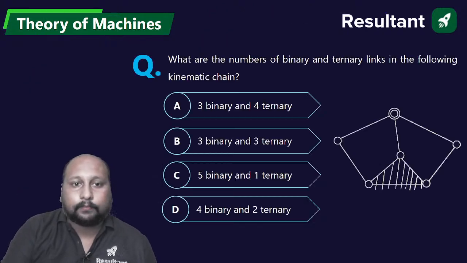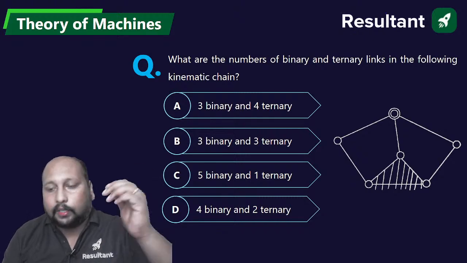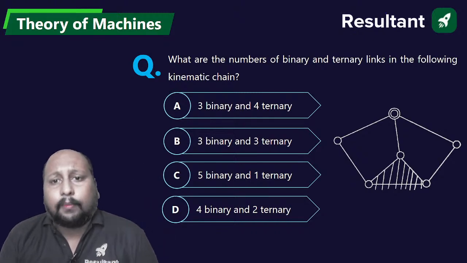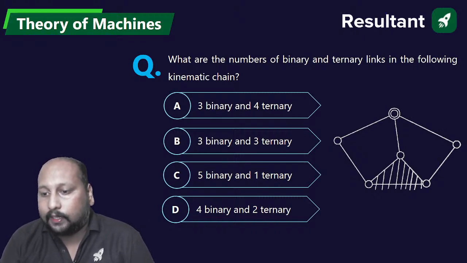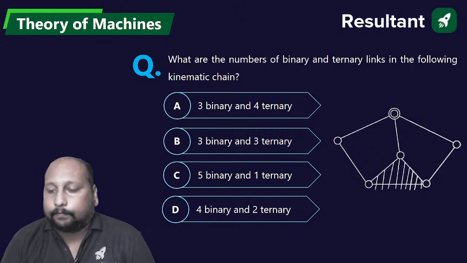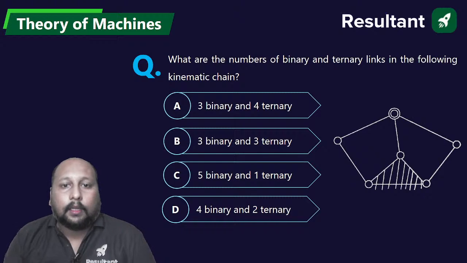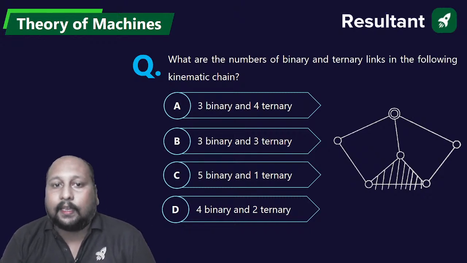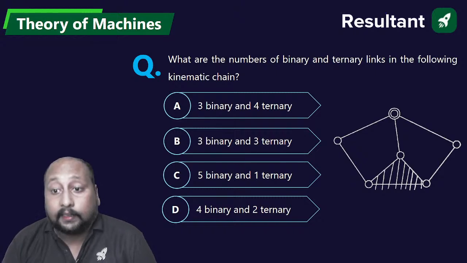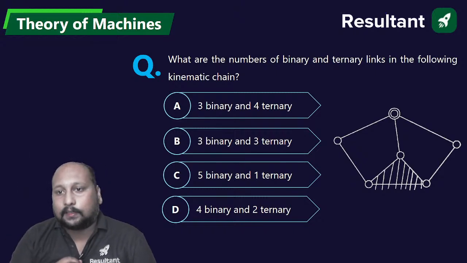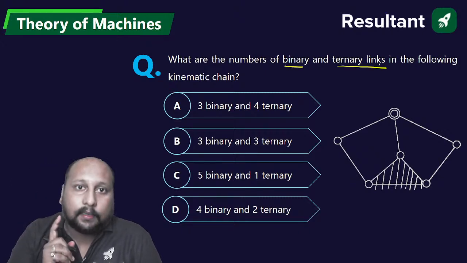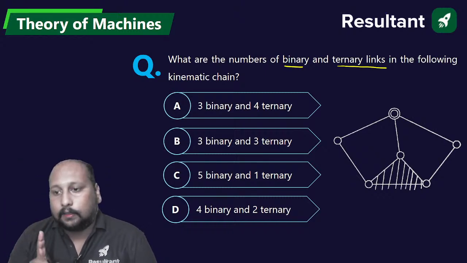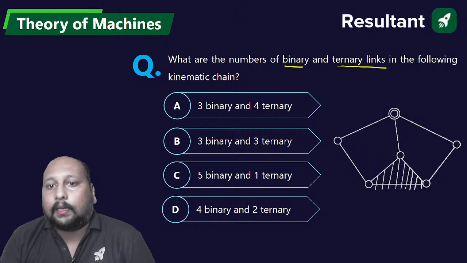Okay, chalo, next question. We'll try to revise the entire subject through questions itself. What are the number of binary and ternary links in this following kinematic chain we are having? Acha, tell me quickly. Yes, Mohammed, Srinu, Negi. This kind of question, there is some confusion. Students do have this kind of issues. They are asking binary and ternary links. They are not talking about joints. Okay? Please take care. They are asking you only about links. So tell me, how many binary links, how many ternary links in this following kinematic chain?